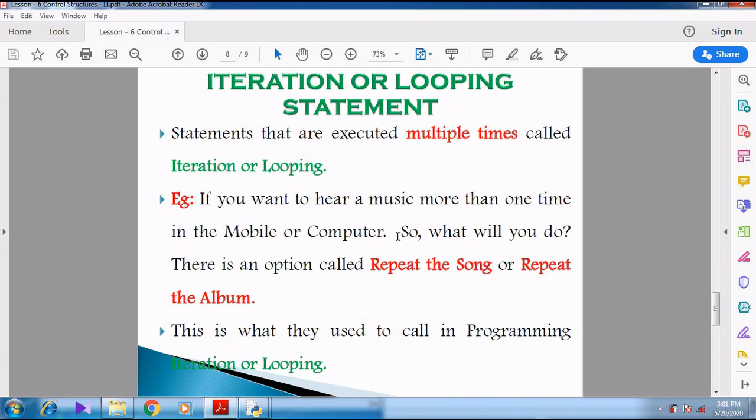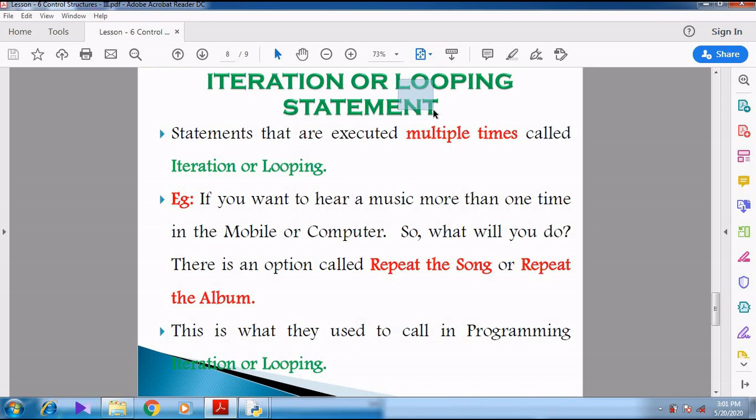Now I am just going to revise you about the iteration or looping statements. Already in the first video itself I have explained all these things. Iteration or looping statement means the statements that are executed multiple times. So that is what they used to call it as iteration or looping. You might think that why sir is again revising this particular content. So in the next video, we are going to discuss about the looping statements.